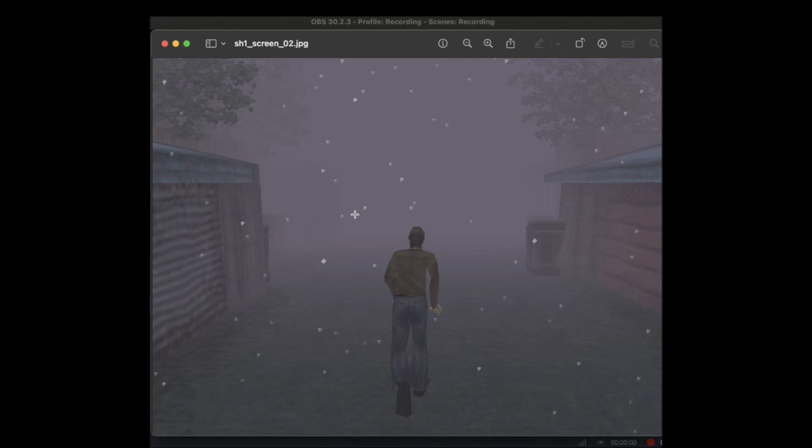So we're not going to cover that in this video, but perhaps in a future video we'll go over how to transition and set up all these different camera shots for fixed camera, because Silent Hill used a lot of fixed camera shots as well. But I'm just going to look at the basic third person tank style camera shot that it used.